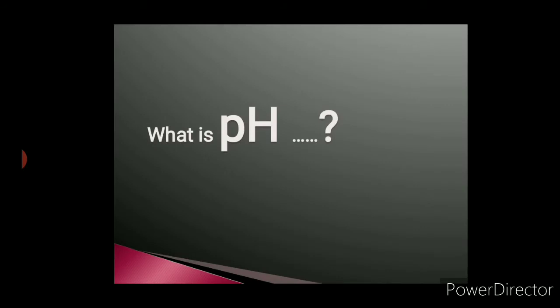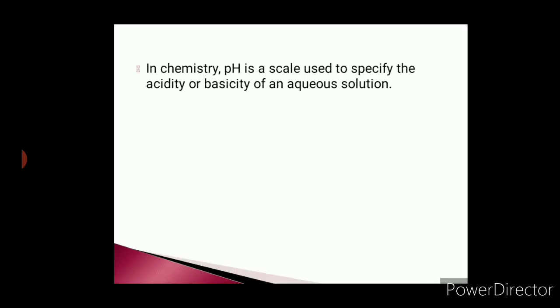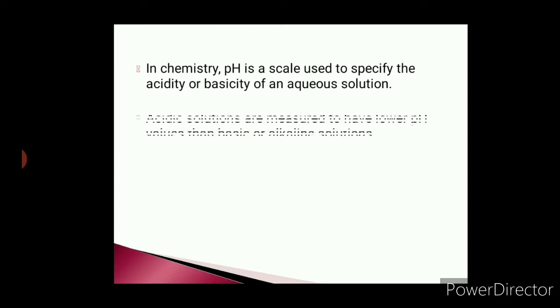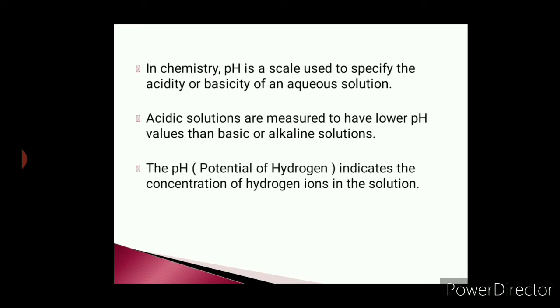Now then what is pH? Generally in chemistry, pH is a scale used to specify the acidity or basicity of aqueous solutions. Acidic solutions are measured to have lower pH value than basic or alkaline solutions. The term pH is nothing but an abbreviation of potential of hydrogen, and indicates the concentration of hydrogen ions in the solution.